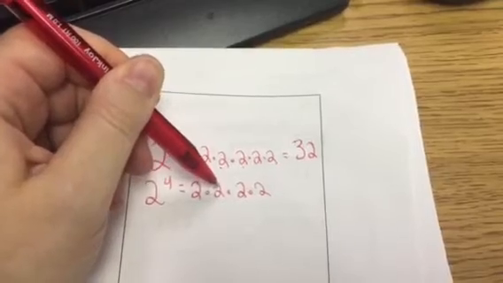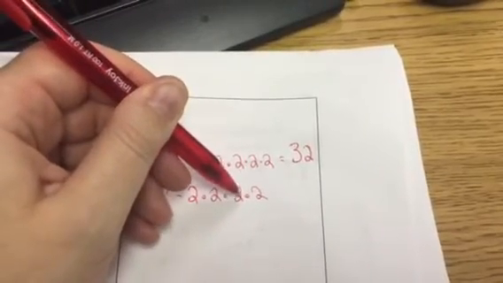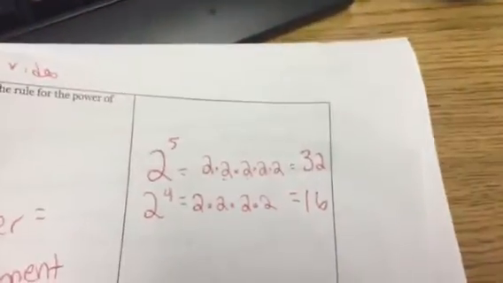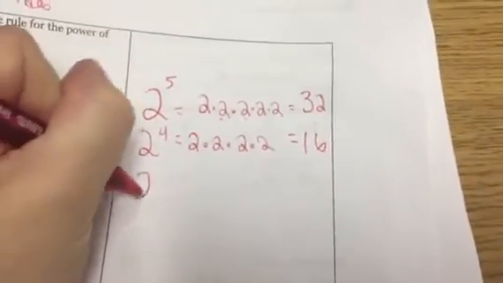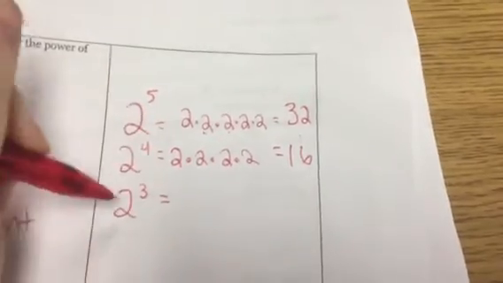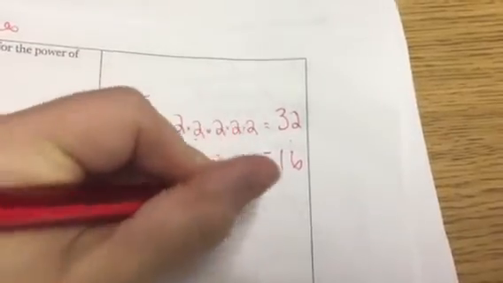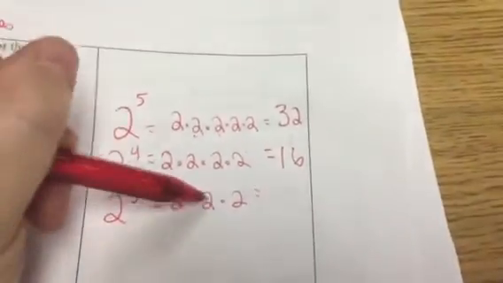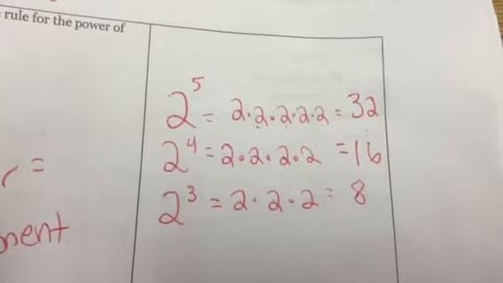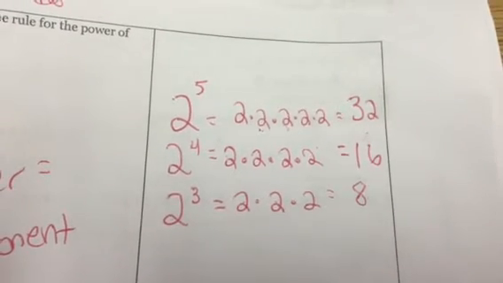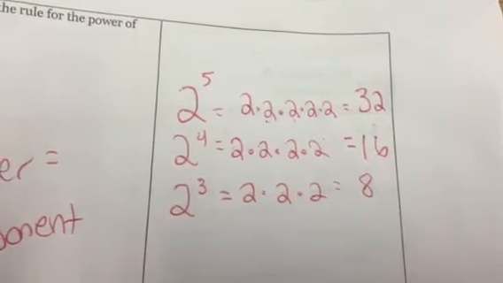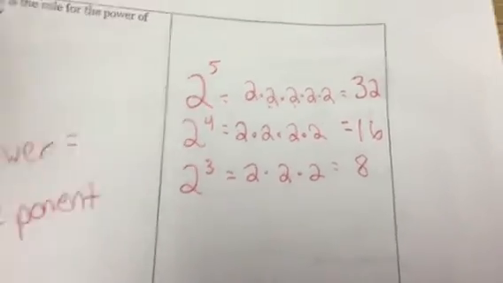2 times 2 is 4. 4 times 2 is 8. 8 times 2 is 16. All right, we're going to continue reducing our exponent by 1, or our power by 1. 2 to the 3rd power, which is 2 cubed, is 2 times 2 times 2. 2 times 2 is 4. 4 times 2 is 8. So our answers right now are 32, 16, 8. Try to take a minute just to think about what might be happening in our next step.